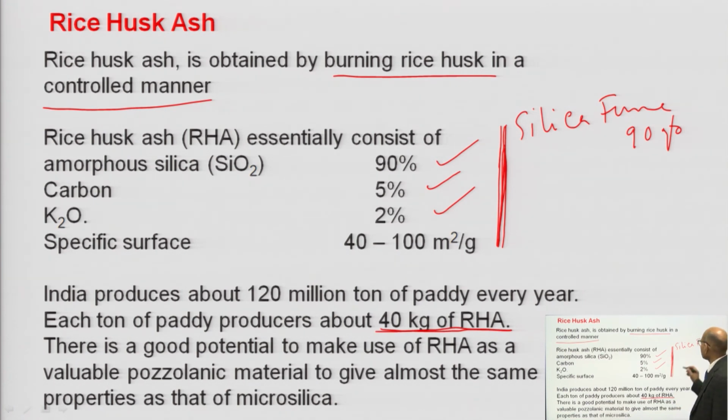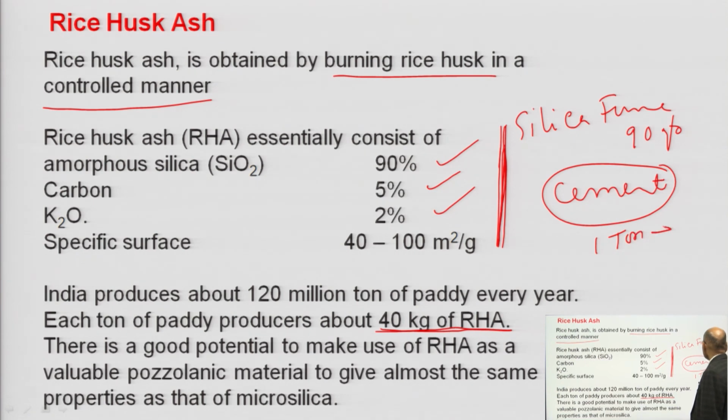Because in cement production, if we are producing 1 ton of cement, almost the same amount of carbon dioxide we are going to send into the atmosphere. Okay. So, this 1 ton of carbon dioxide is going to harm our environment, and create the greenhouse problem. Okay. So, suppose we are able to replace cement with pozzolanic material like rice husk ash or silica fume or fly ash.